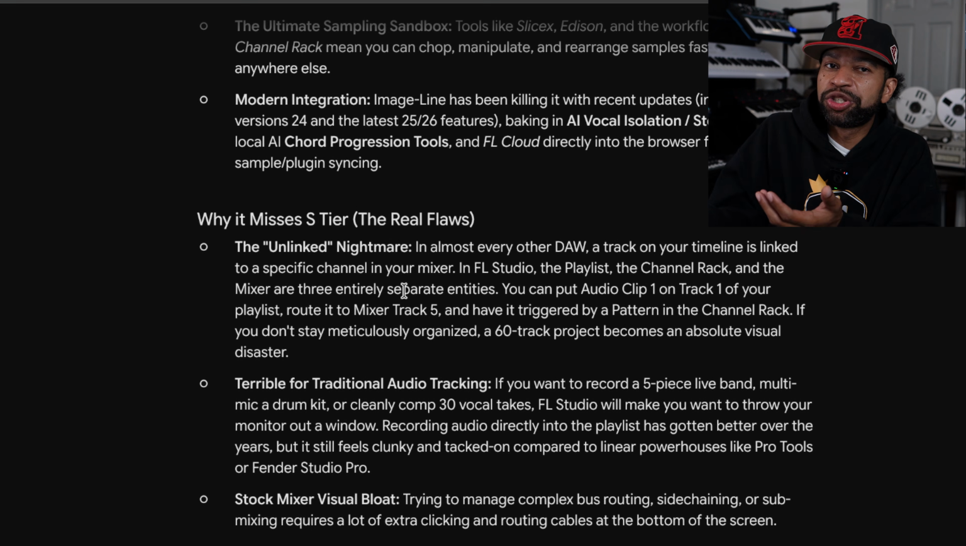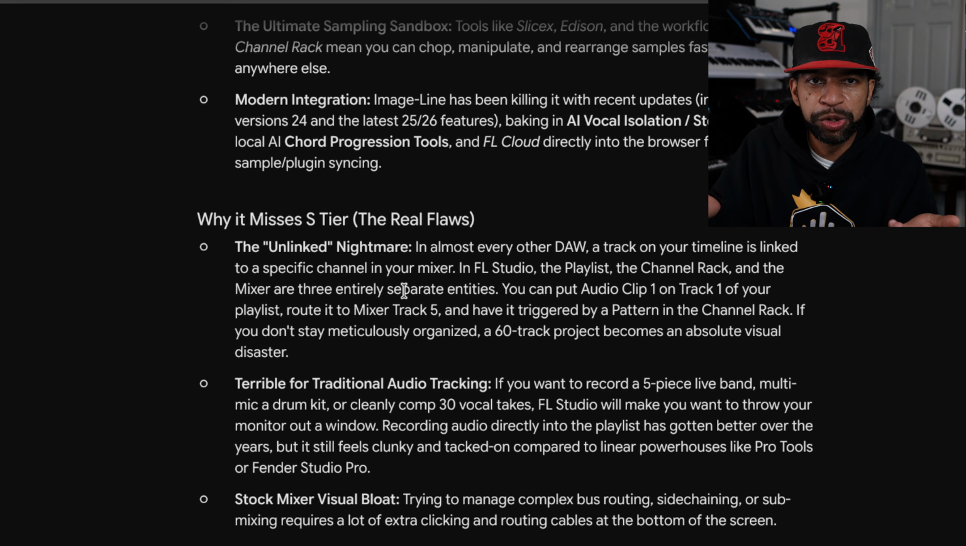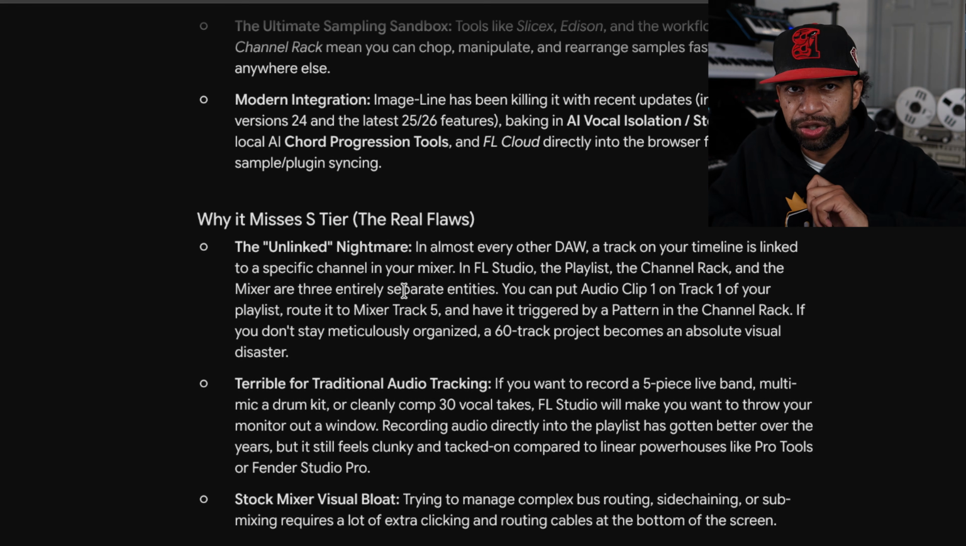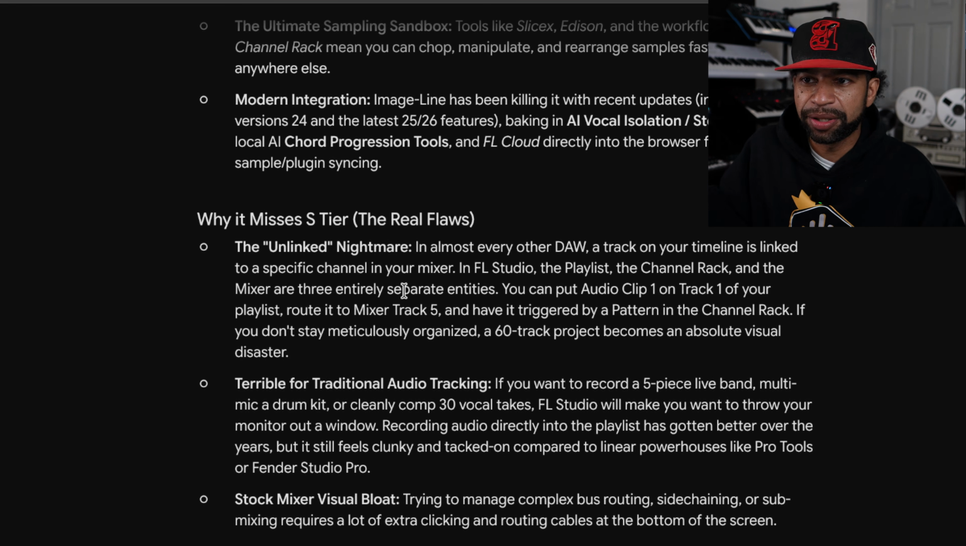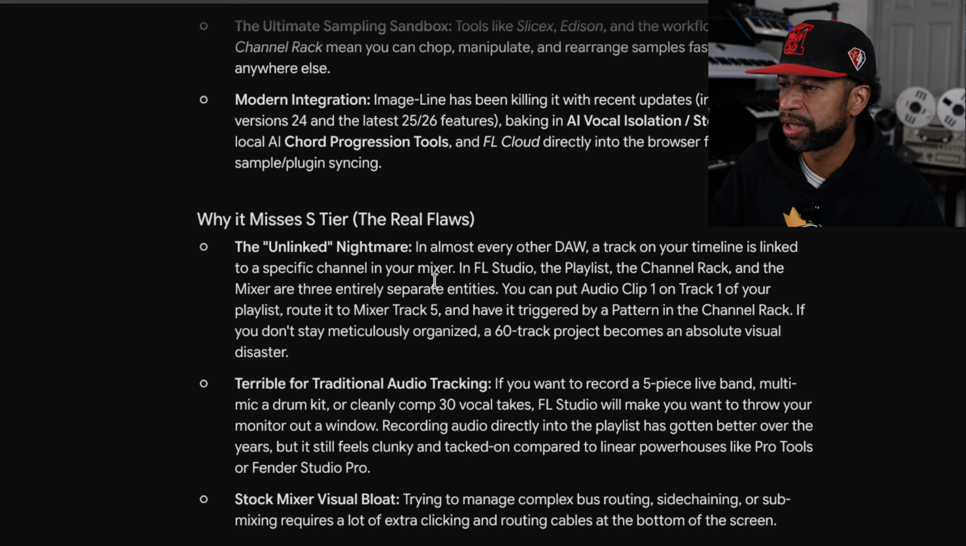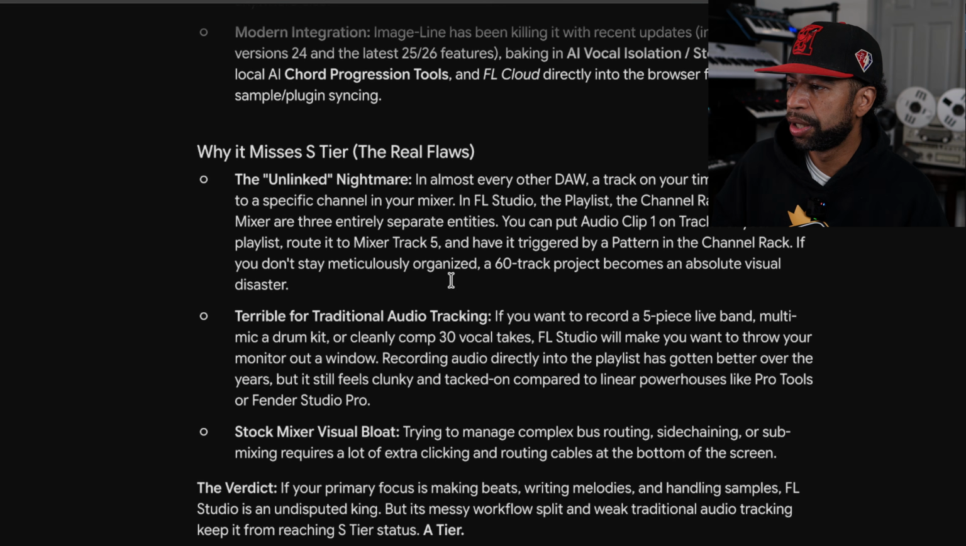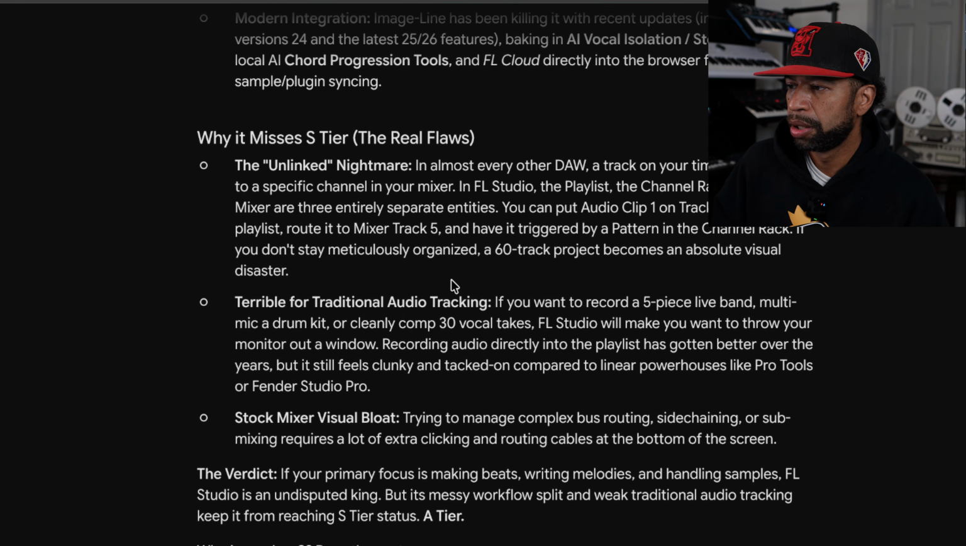I think if that's what you're knocking it for, the unlinked, and every time that you just pop something up, all you gotta do is push Command L, or you can just route it to whatever you want it to go in the mixer. I know I'm not defending everybody else because I ain't using everybody else's DAWs. But I think if that's something that you're gonna knock FL Studio for, I think that's kind of stupid because it's just Command L. Terrible for traditional audio tracking, I'll give you that. It isn't the greatest, but it's not really that hard.